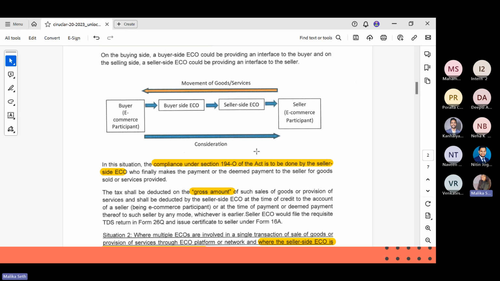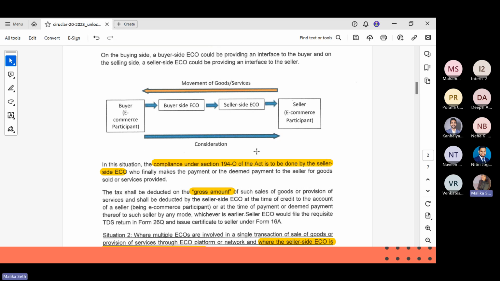Right, we are paying Flipkart, we are not paying the seller. So the amount goes to Flipkart, and then Flipkart will cut its commission and deduct TDS, and then give the final remittance to the seller. So in this case, Flipkart on the seller side will deduct TDS.